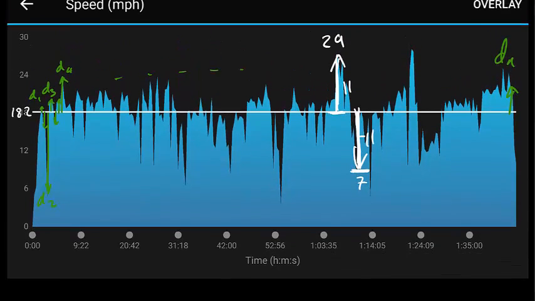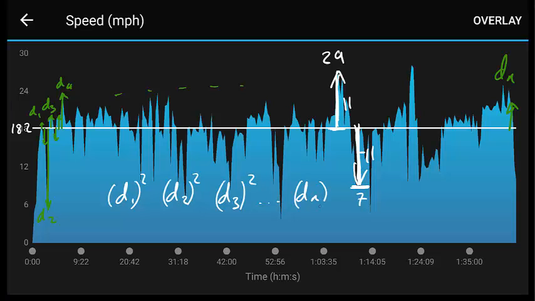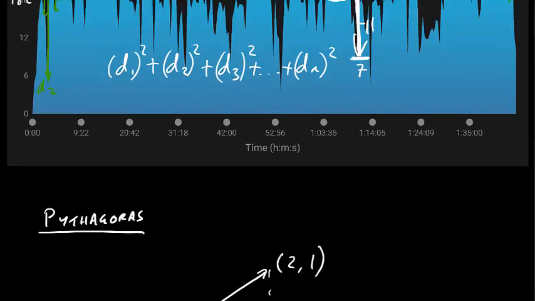And we're going to use exactly the same kind of principle here with our data up here. So we're going to square it to make sure they're all positive, first of all. So we're going to take all our distances, let's say D1, D2, D3, right the way through to Dn, all of our distances which we've measured, and then we're going to square each one, and then we're going to add them all together. Like we did down here with our Pythagoras.